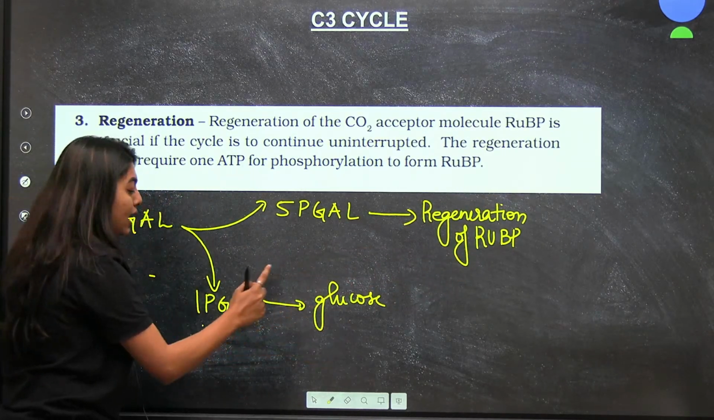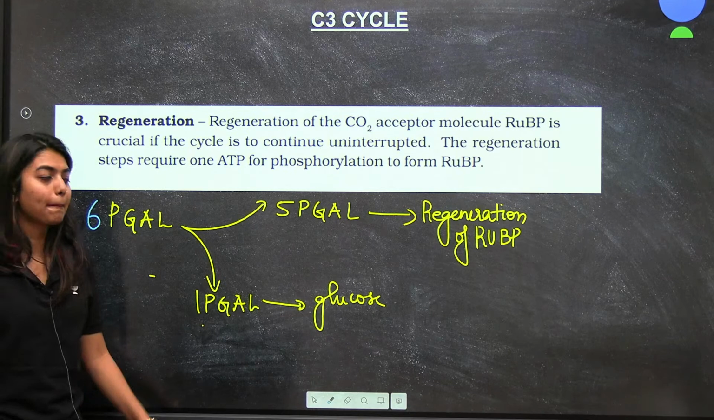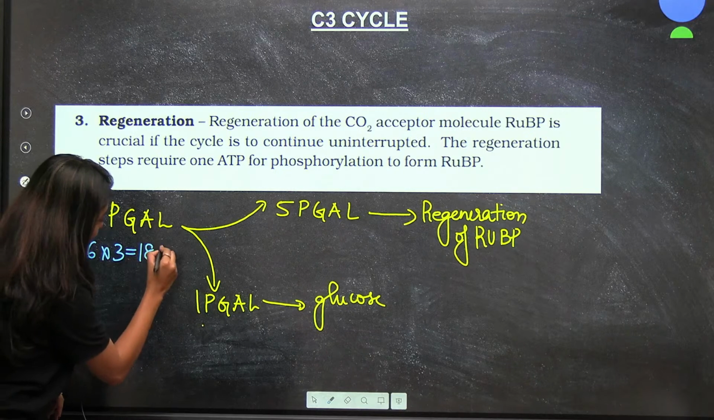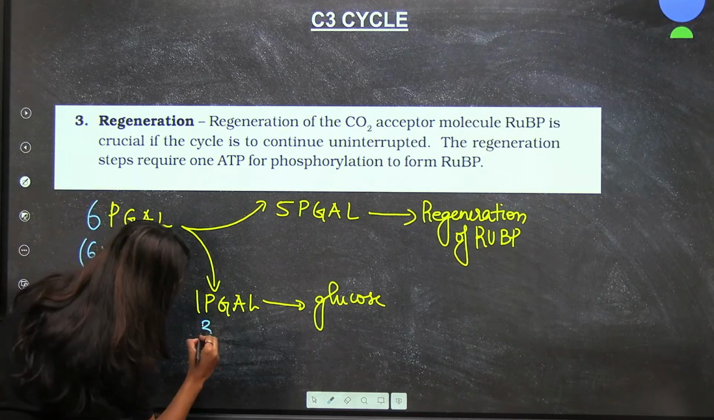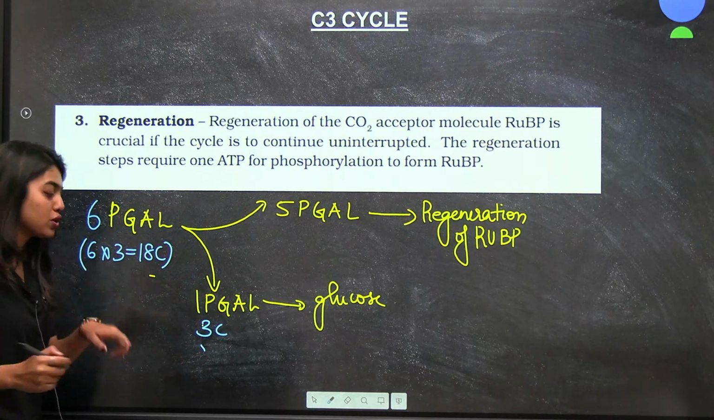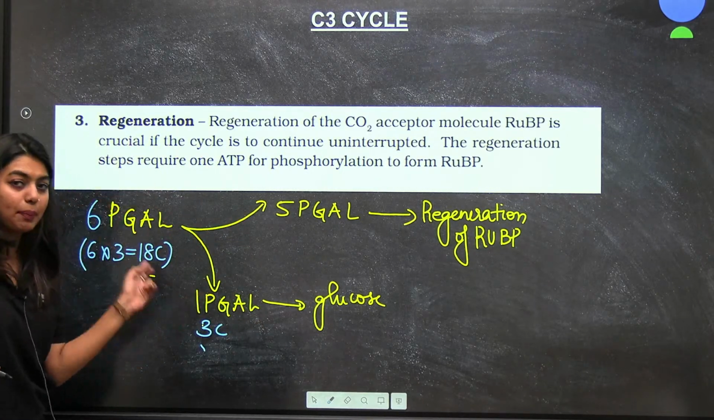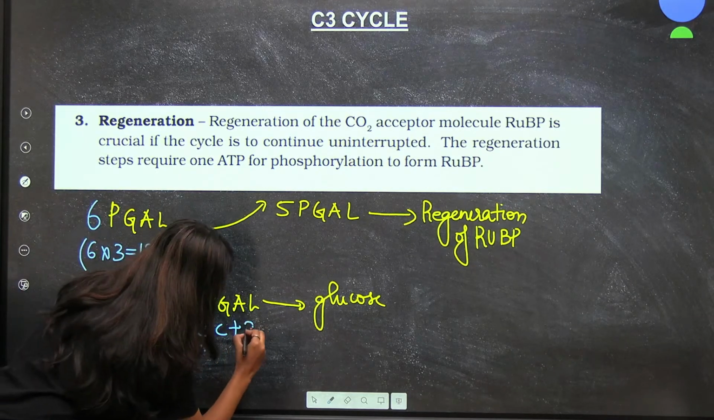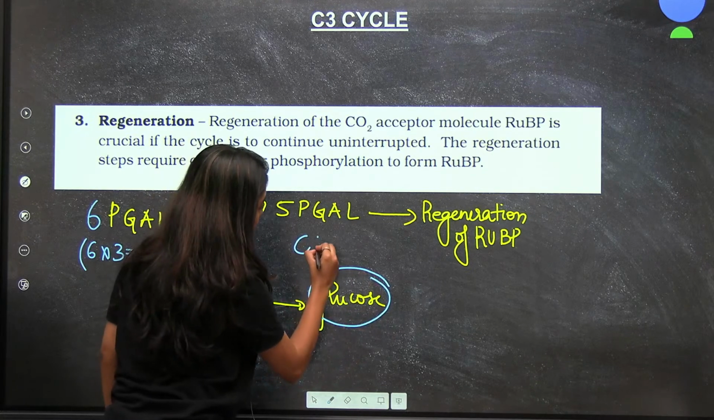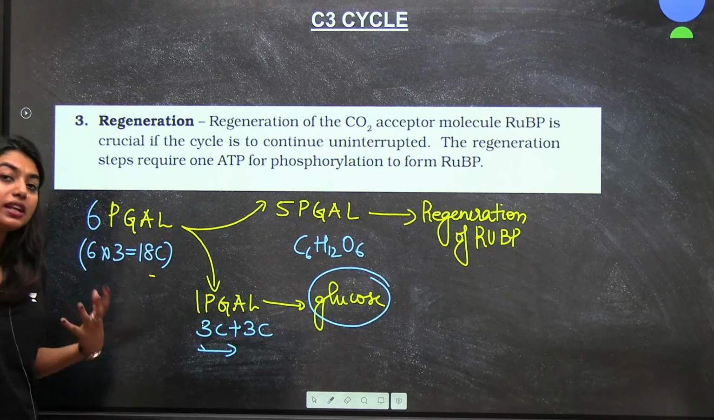Now 1 PGAL has how many carbons? Here we had 6 into 3, that was 18 carbons. That means 1 molecule will have 3 carbons, right? Now is 3 carbons enough for glucose formation? No, right? So we need 3 more carbons. That means this cycle which we did now with 3 carbon dioxide will repeat once again and give us 3 more carbons to form a proper glucose, which is C6H12O6.